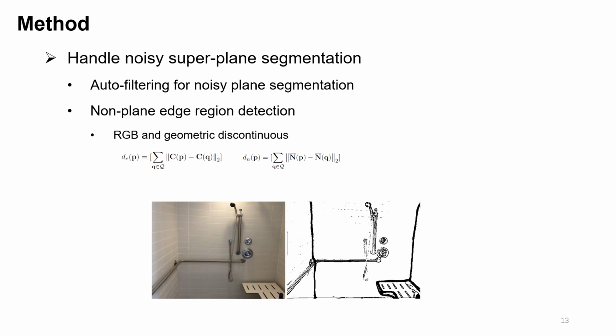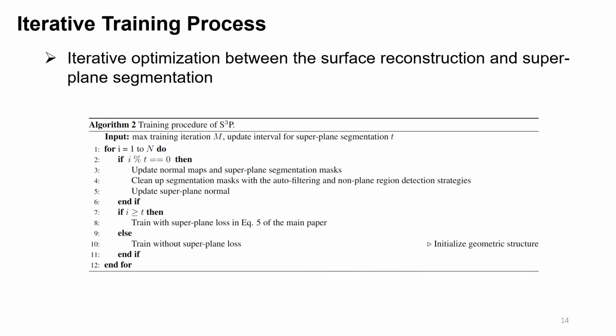In addition, we also directly mask out non-planar edge regions. Typically, these regions will have more color and geometric discontinuities. Therefore, we calculate the color and normal discontinuities for each pixel and mask out pixels with large discontinuities. We adopt an iterative optimization between the surface reconstruction and superplane segmentation. Through this training process, better reconstruction results bring better segmentation and vice versa.